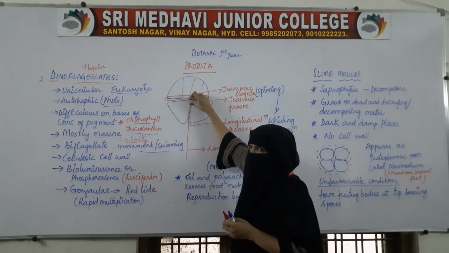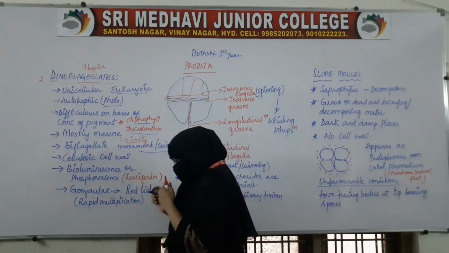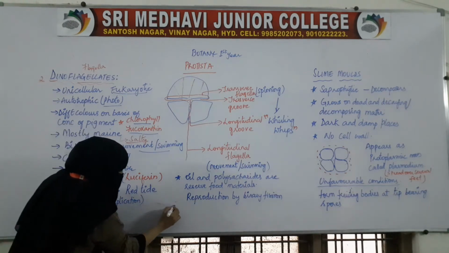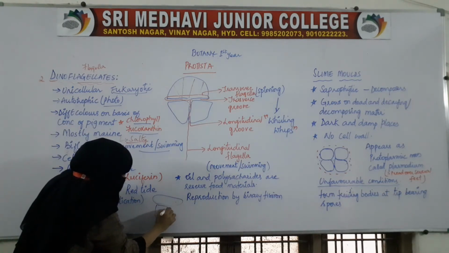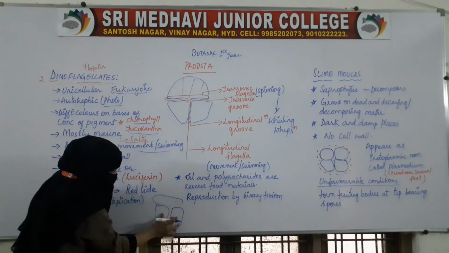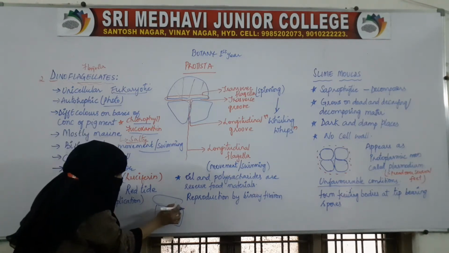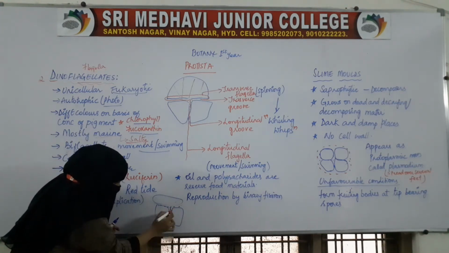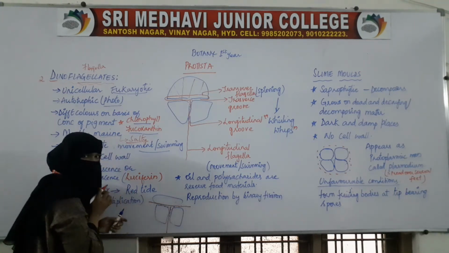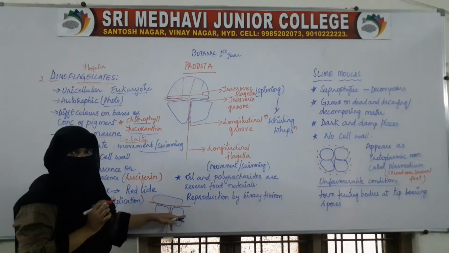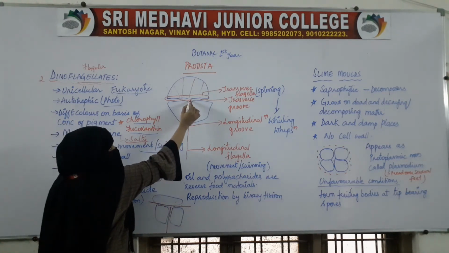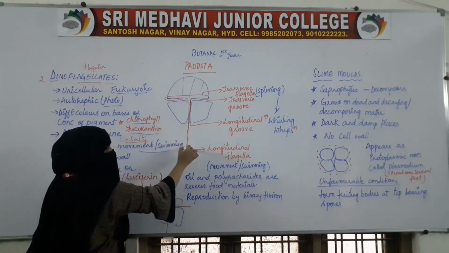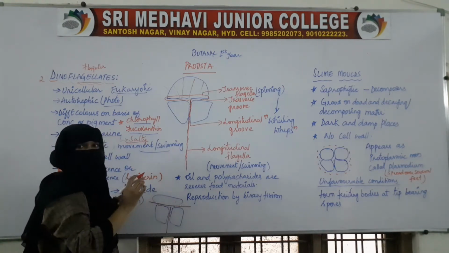Here grooves are present, and from this, for example, these cellulosic plates are arranged in such a form that we find this empty space, furrows or grooves. This is the longitudinal groove and this is the transverse groove, and from this longitudinal groove arises a longitudinal flagella which will be a